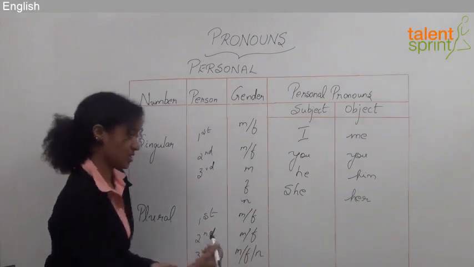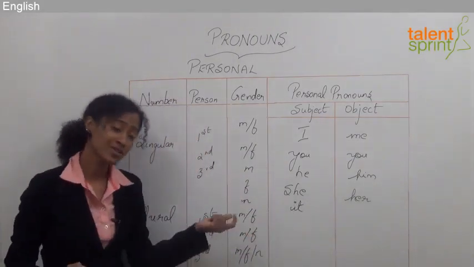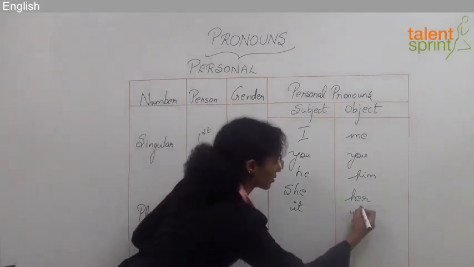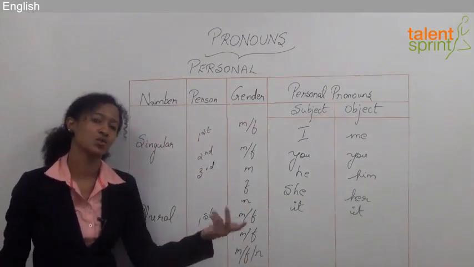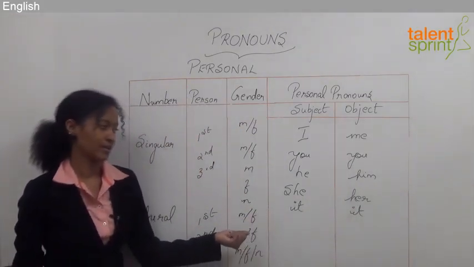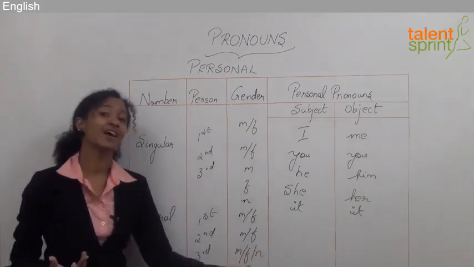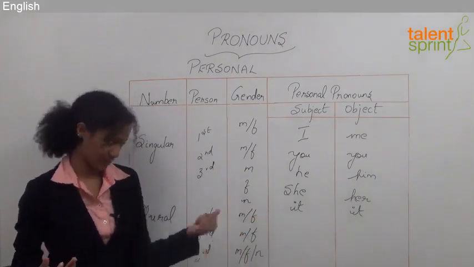Singular person, neuter gender. The subject is it and the object also is the same, it. So, for example, it doesn't work. In that sentence, it is my subject. And I can say, can the tech guy repair it? In that sentence, it becomes my object.